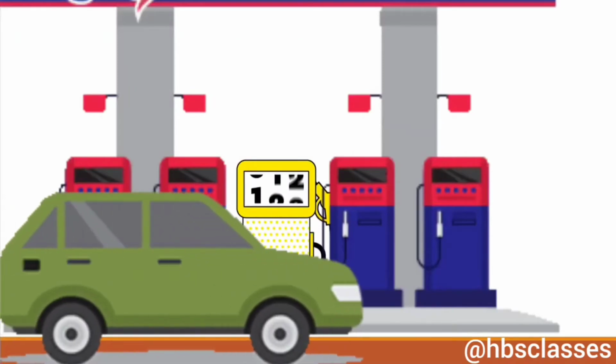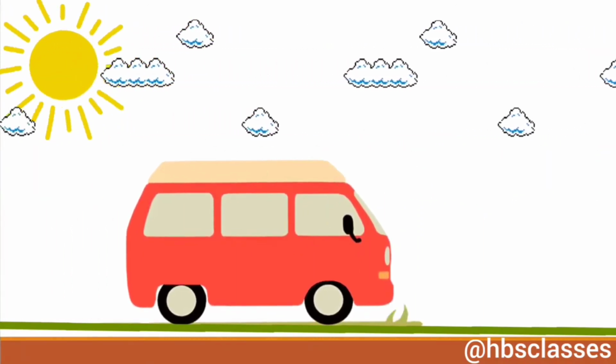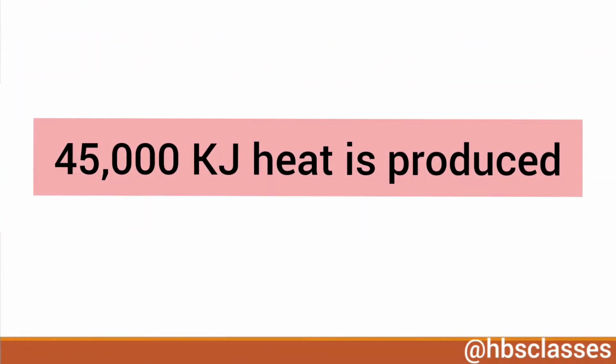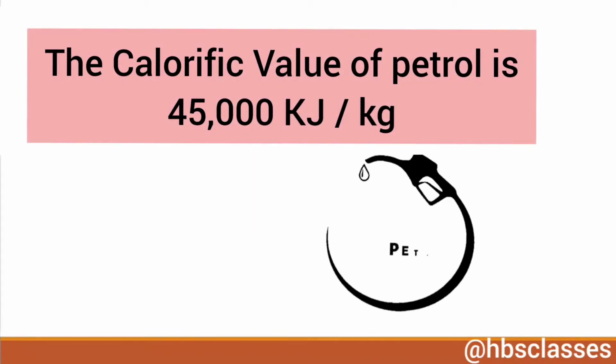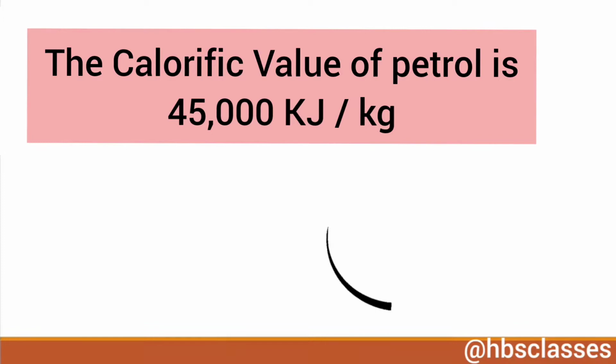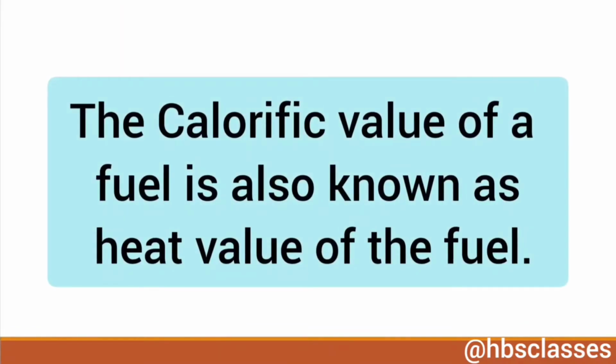We know that petrol is a fuel. Now when 1 kg of petrol is burnt completely, then 45,000 kilojoules of energy is produced. So the calorific value of petrol is 45,000 kilojoules per kilogram. The calorific value of a fuel is also known as heat value of the fuel.